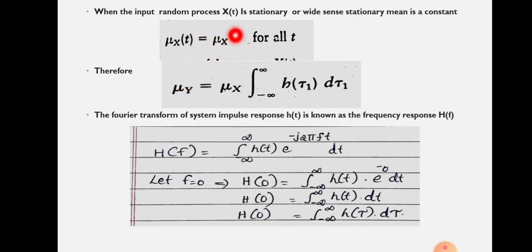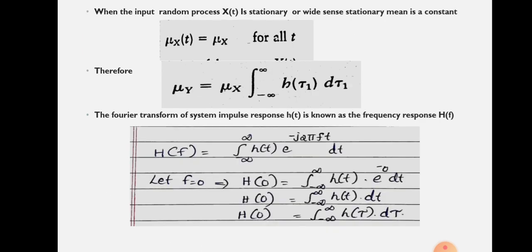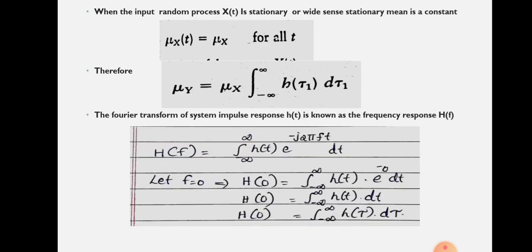Similarly, we can substitute this value in the above equation. So we get mu y equal to mu x times the integral from minus infinity to infinity of h of tau 1 into d tau 1. Mu x is a constant, so it is taken outside of the integral, and the rest of the term, h of tau 1, is inside the integral. This is the quantity obtained in the case of a wide-sense stationary process.